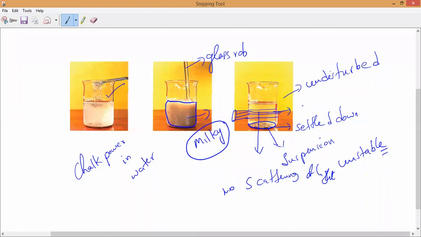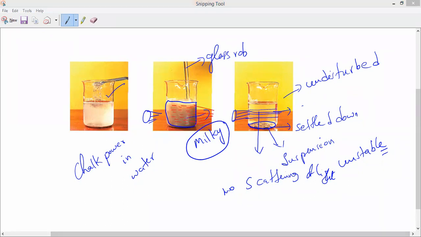When you disturb them and pass the light, what will happen? They have particles. When you disturb them and pass the light, they have some particles to scatter the light, so that they make us see the path of the light very clearly. Do you understand what I am saying? Yes or no?